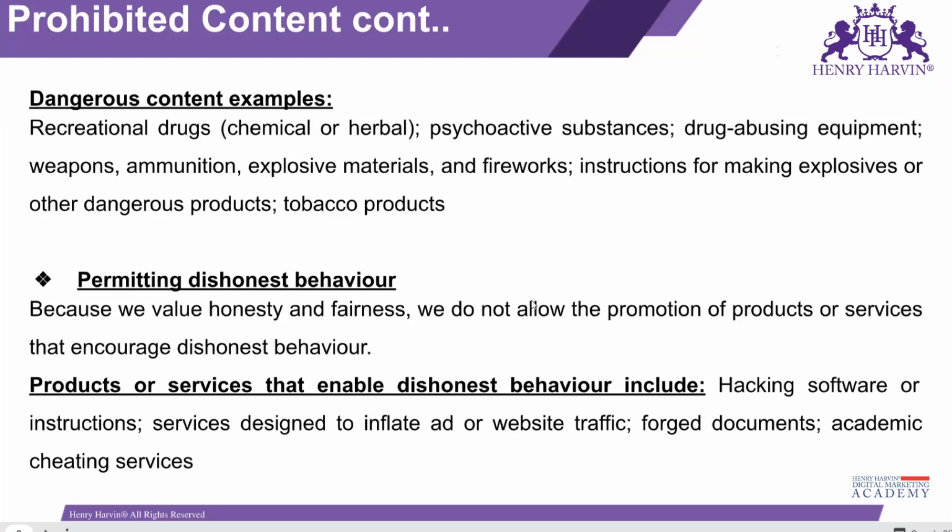Permitting dishonest behavior. What is the meaning of that? Like you are selling some kind of course, for example, that teaches you how to hack systems. Or you are adding a link on your ad that causes cheating. There are so many online frauds happening nowadays in India.